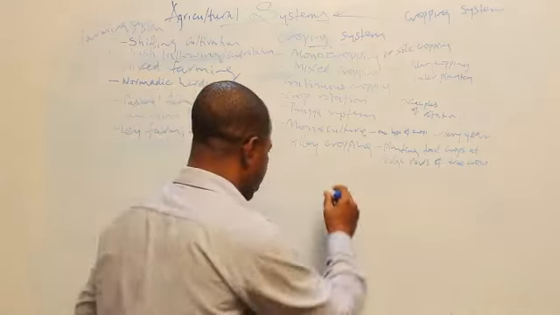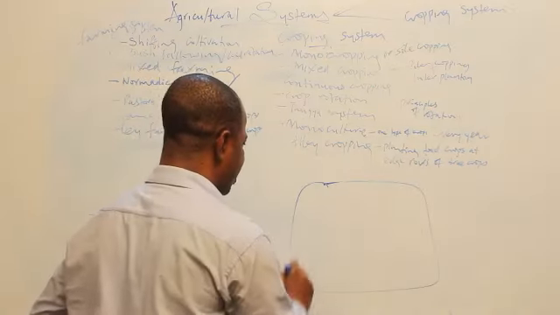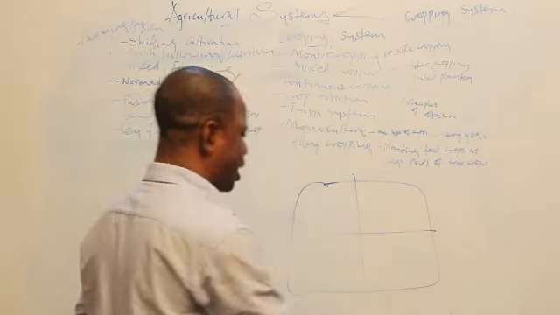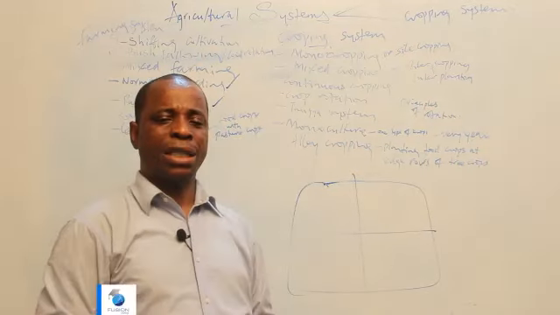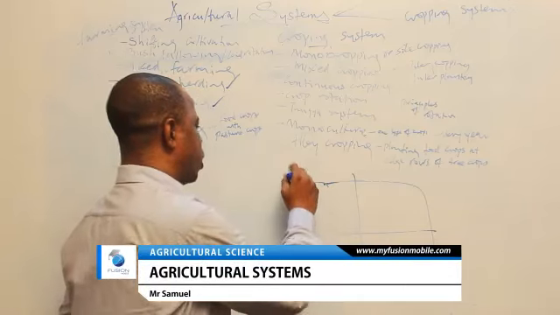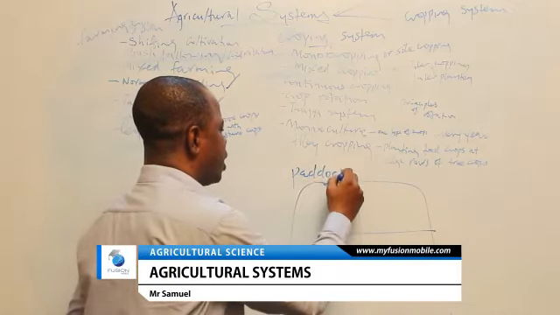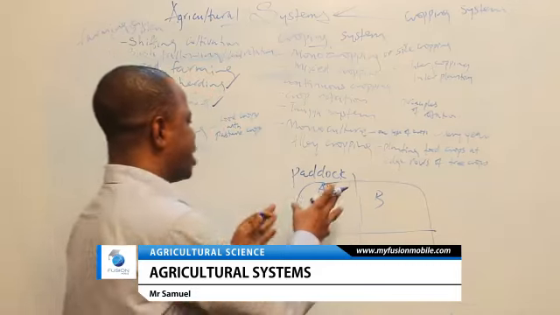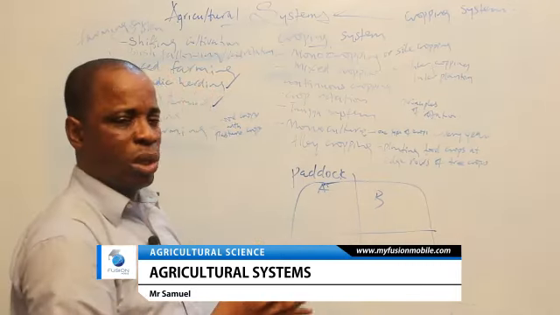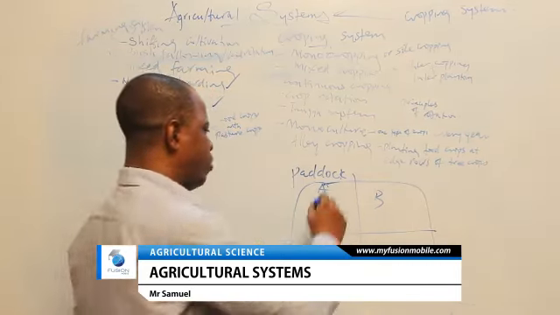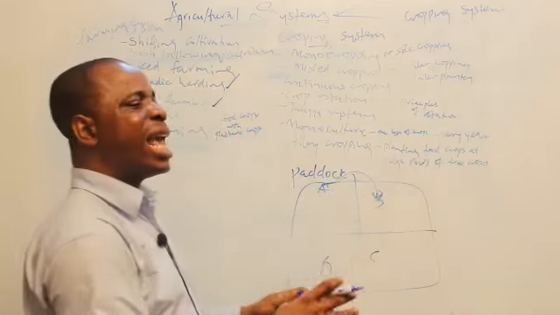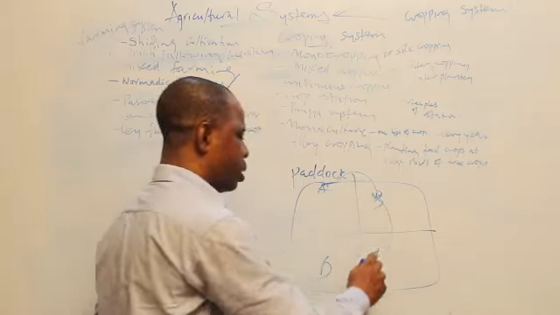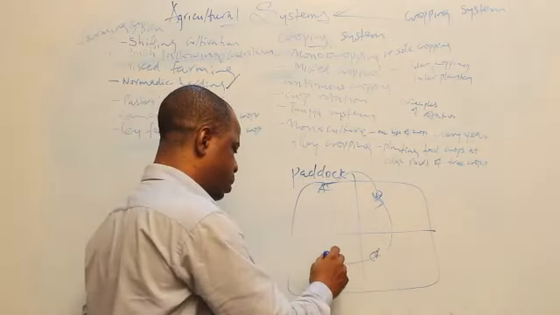Let's say this is our grassland. In an attempt to maintain the grasses, he breaks it into 4. This is grassland, broken into 4 apartments. Each apartment is called a paddock. So we have paddock A, paddock B, paddock C, paddock D. He feeds his animals here for about 3 to 4 weeks. Later, he moves them to paddock B on the same grassland. Then after 2-3 weeks, he moves them to paddock C. After that he moves them to paddock D.